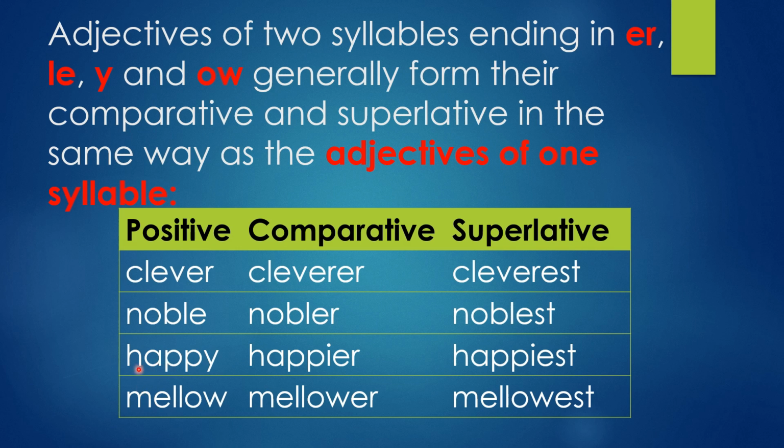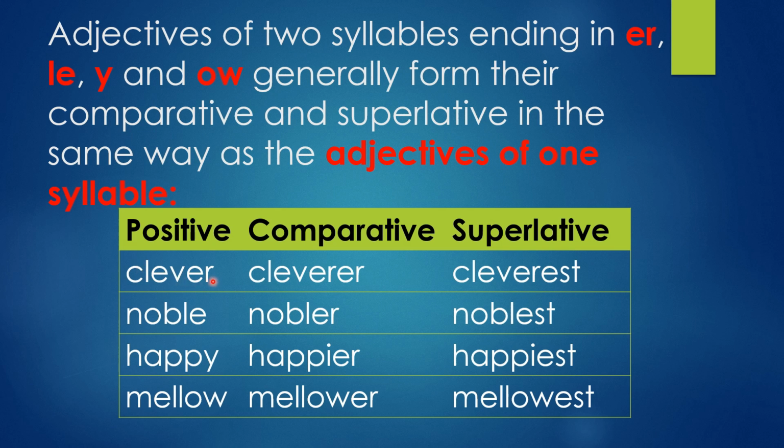See here, one example I skipped. The same example I am explaining: happy. We have to remove Y and add I, and the remaining ER and EST are the same. Here Y is preceded by a consonant, P is a consonant, so we have to remove it. If a vowel precedes Y, then we need not remove Y, just add ER and EST.